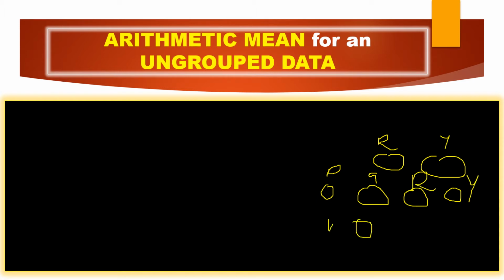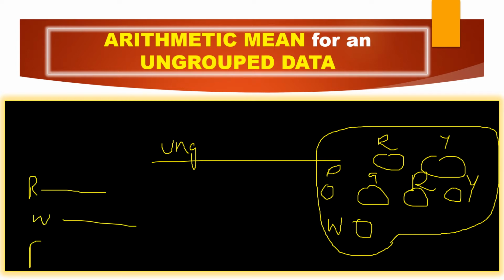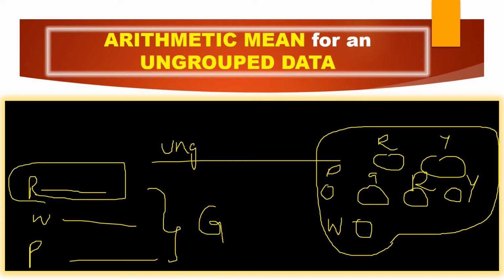Now if I give all these flowers without any arrangement, in a random way, then this arrangement is called ungrouped. It means I'm not grouping them according to their colors. I'm not separating them. Now if I separate them, with red color in one group, white color in one bunch, and pink color in one bunch, then this type of arrangement is called grouped arrangement. Here we are grouping according to their colors, their similarity. So this arrangement is called grouped and the other arrangement is called ungrouped.